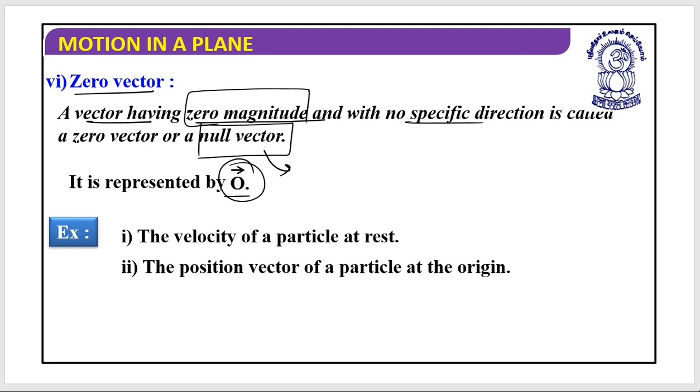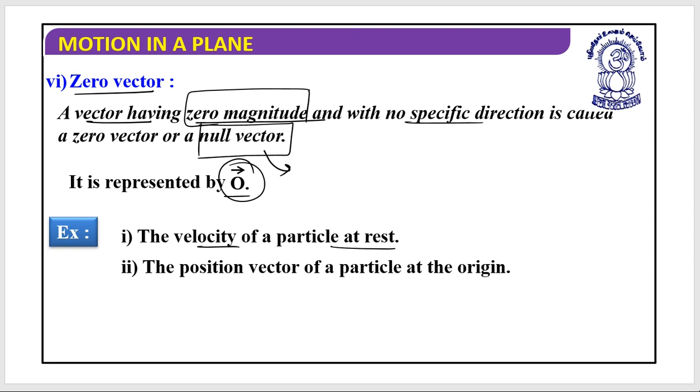Let's say, where am I going to use the zero vector? Suppose a particle has started from rest. If the particle has started from rest, that means the velocity of that particle must be zero, at rest.